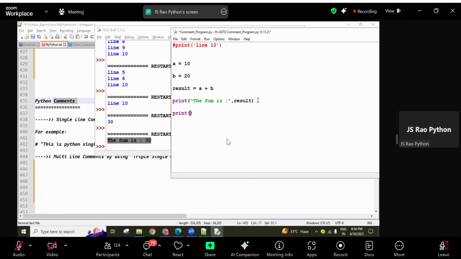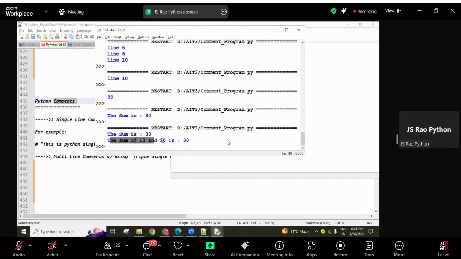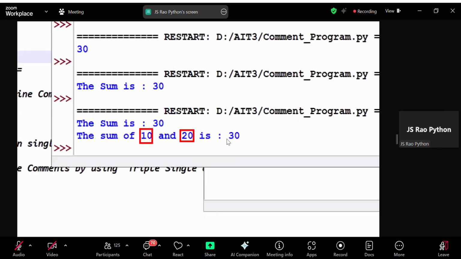Now, if you want it more meaningful, see here, I'm going to write "the sum of a and b is", closing immediately, and then you can write result here. So check it: the sum of 10 and 20 is 30.